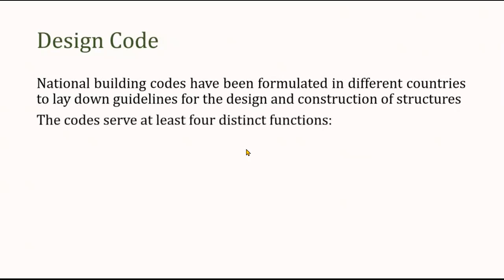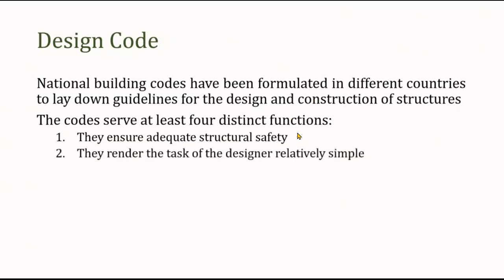So the code that we generally use to design a building actually serves at least 4 distinct functions. Firstly, they ensure adequate structural safety by specifying certain essential minimum requirements for design. Secondly, they render the task of the designers relatively simple, and often the results of analysis are made available in the form of simple formulas or charts, as we see in the design codes.